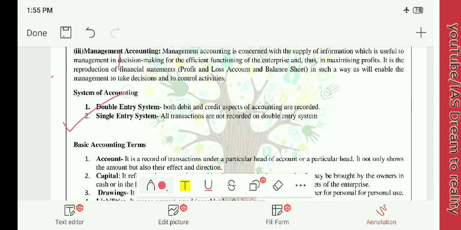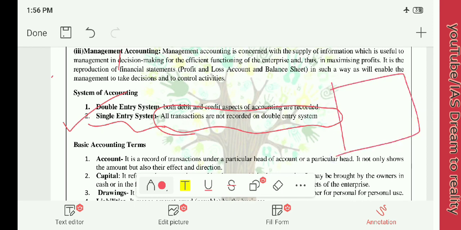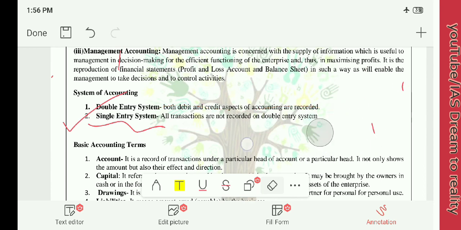Now we will move to single entry system. What is single entry system? All transactions are not recorded on double entry system. Okay. In this, what will happen? The same example, you have deposited 20 rupees in your savings account and you have withdrawn 10 rupees from your ATM. But here, in this balance sheet or accounting, there will be no two columns. Only one single column will be there, and here 20 rupees is credited and 10 rupees is debited. This is nothing but single entry. There are no two columns. There will be no separate credit and debit. But in this single page, you are getting credit as well as debit. This is single entry system. Hope you have understood.